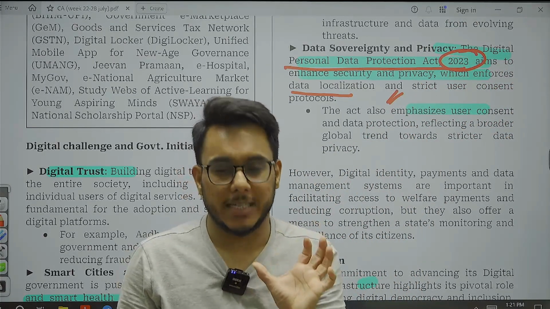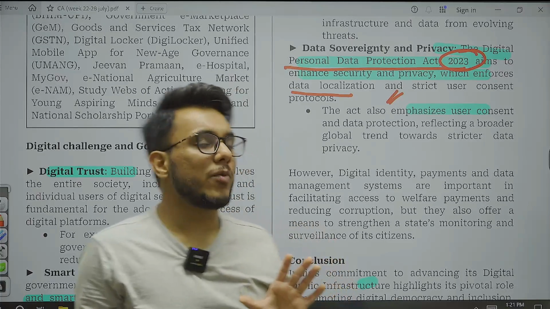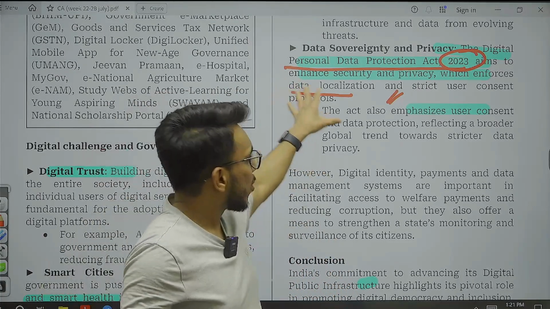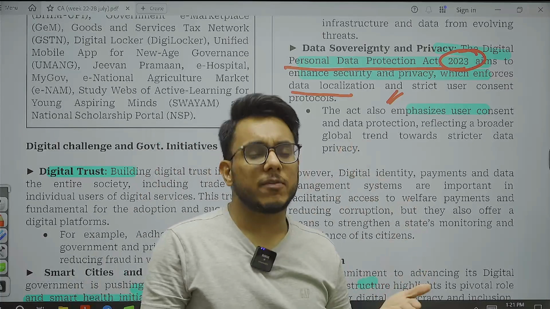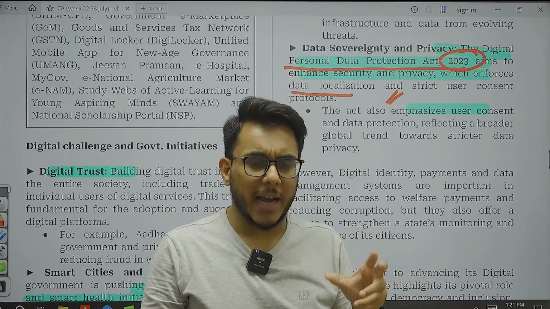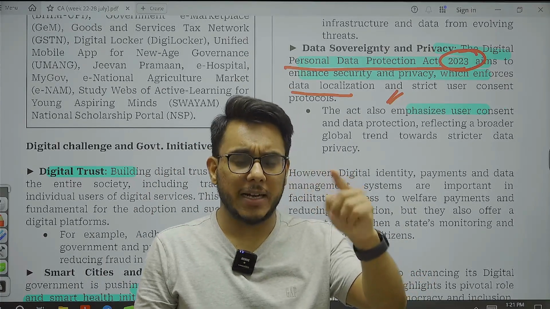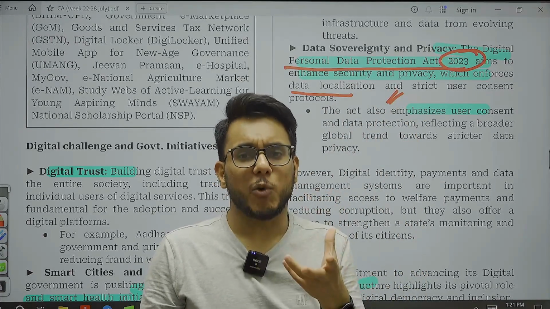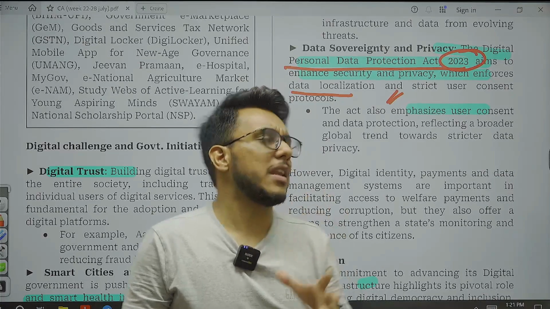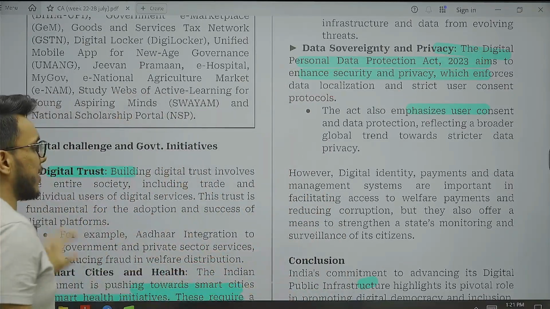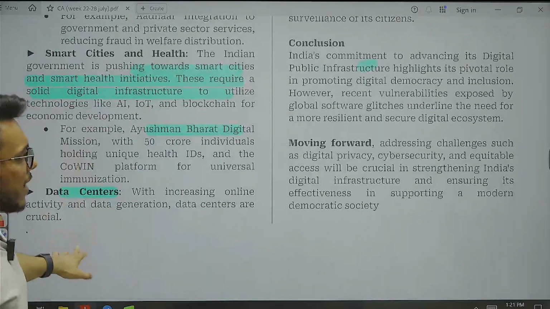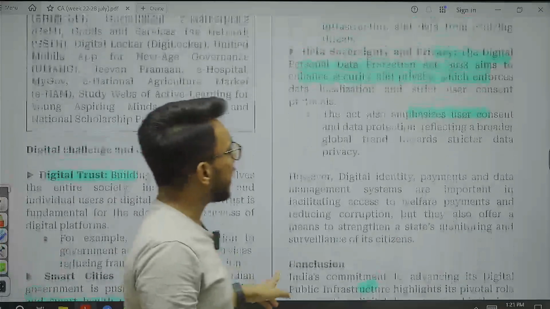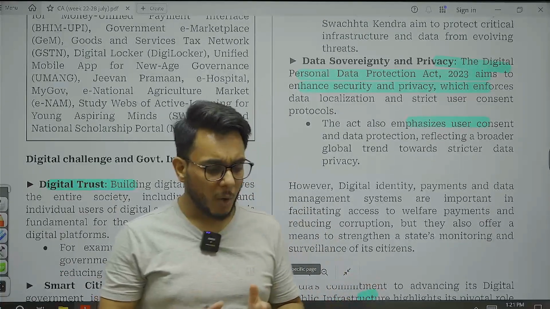Now, telling you very clearly, data localization has not been enforced very hard. Though they have tried, they say that you can take data to another country, but only with consent. They have tried to force data localization, but not in a very hard way. So this is something that we have. So what do we need to do? We need to move forward and resolve all these challenges.